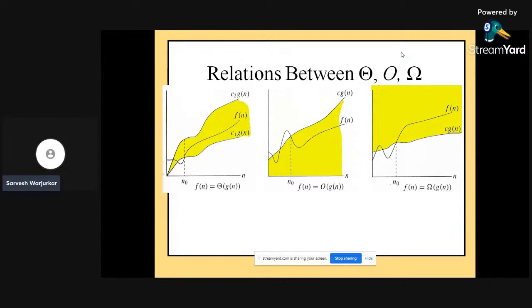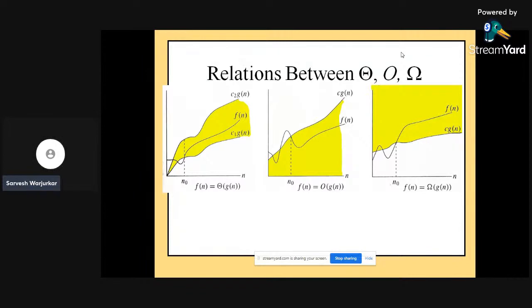In big O, g of n is the upper bound for the function f of n, because whenever f of n grows, g of n also grows, but the function f of n does not go above g of n. In omega, it is in complete contrast. The c g of n is the asymptotic lower bound for the function f of n, so f of n is equal to omega of g of n.